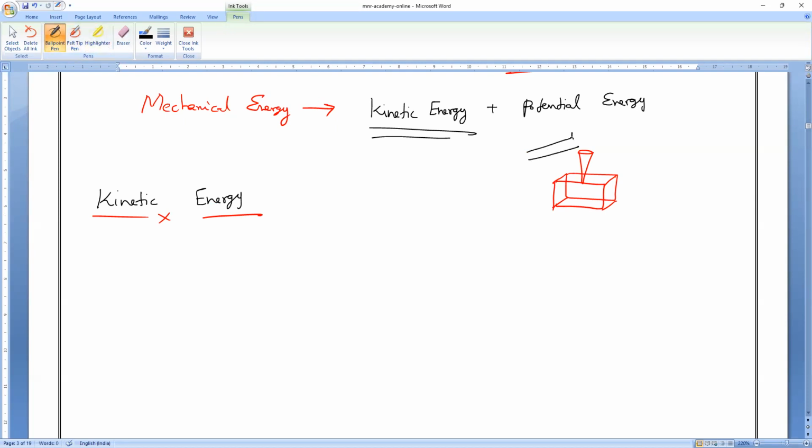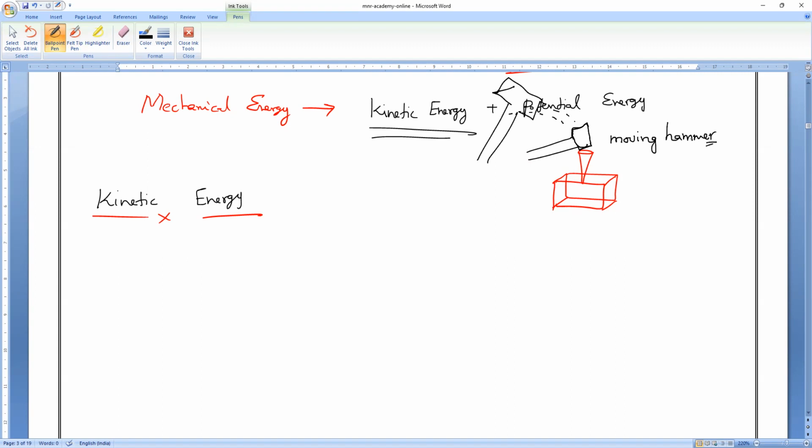With the use of a hammer. If I simply put the hammer above the nail, will work be done automatically? No, sir. They have to raise the hammer and then hit. So only the moving hammer can do the work.